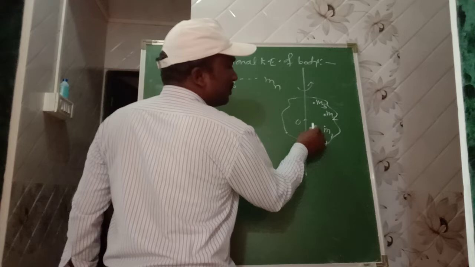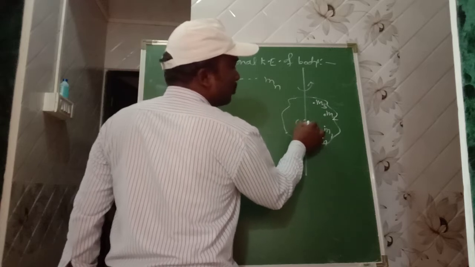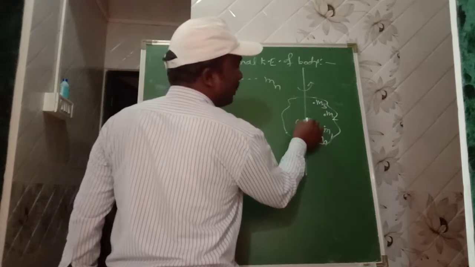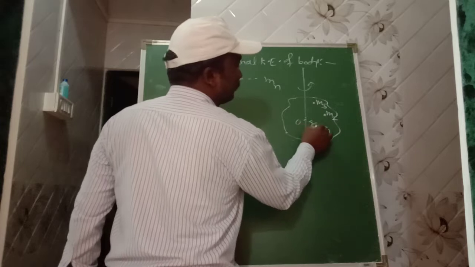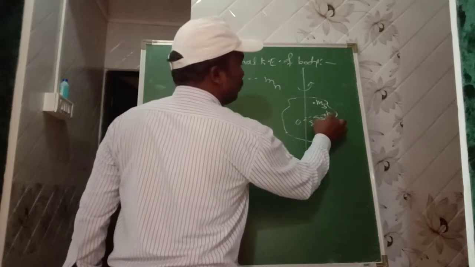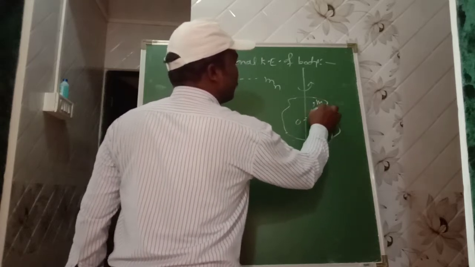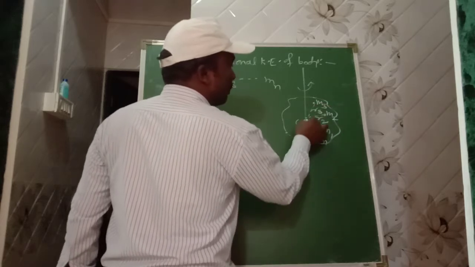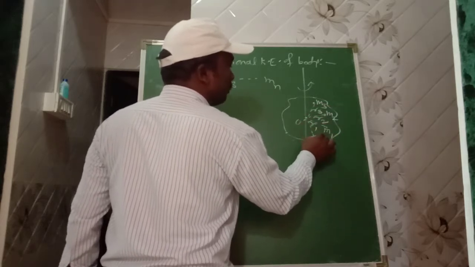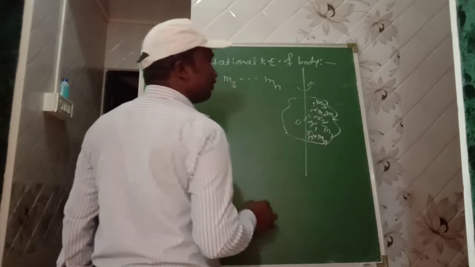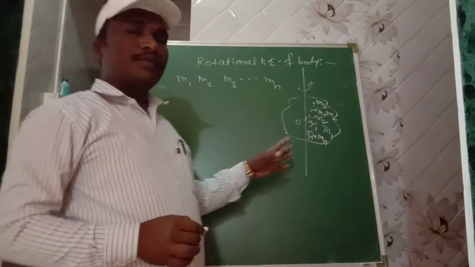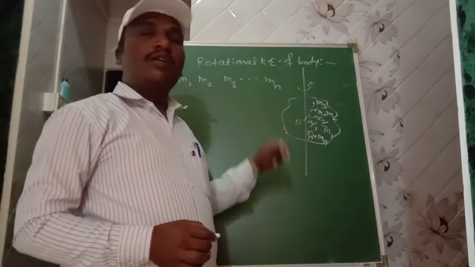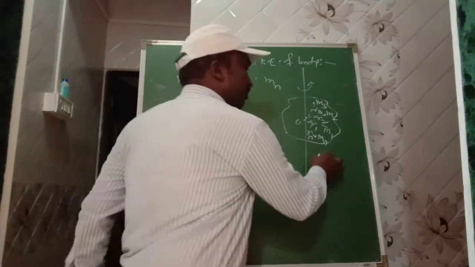With respect to the axis of rotation, the distances are, for the first particle r1, second particle r2, third particle r3, up to the n number of particles having distance rn. When the body is rotating, the angular speed for all particles is the same.